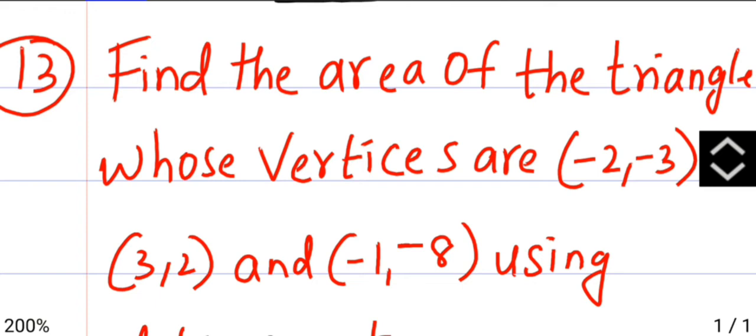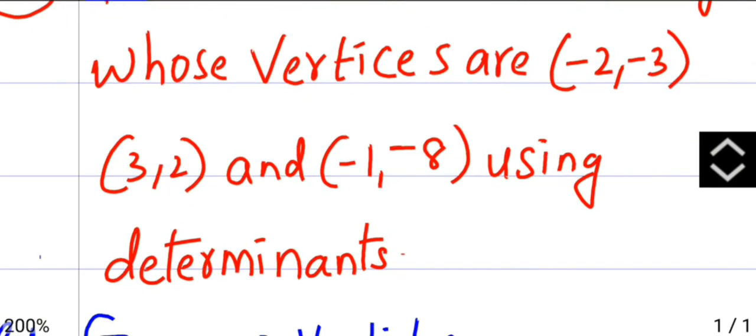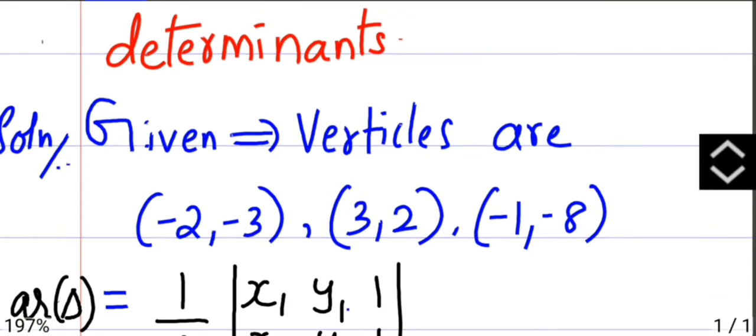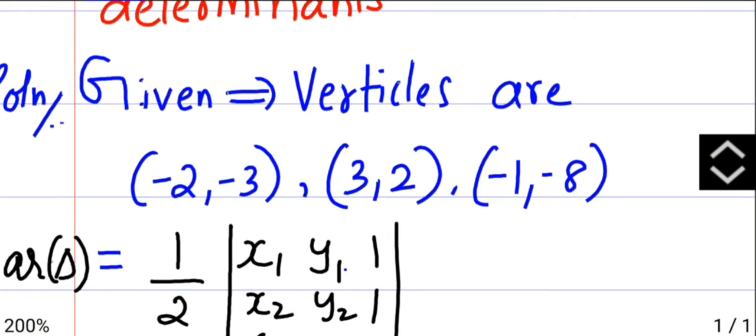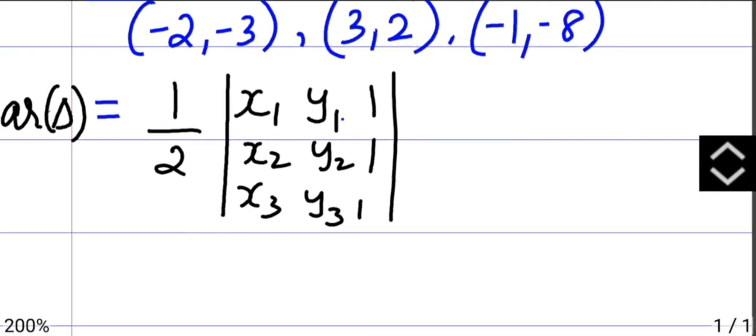Then the 13th question: find the area of the triangle whose vertices are (minus 2, minus 3), (3, 2), (minus 1, minus 8) using determinants. Given the vertices are minus 2, minus 3, 3, 2, minus 1, minus 8. We have a formula: area of a triangle is 1 by 2 times the determinant of x1, y1, 1; x2, y2, 1; x3, y3, 1.